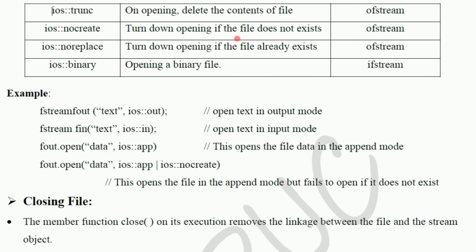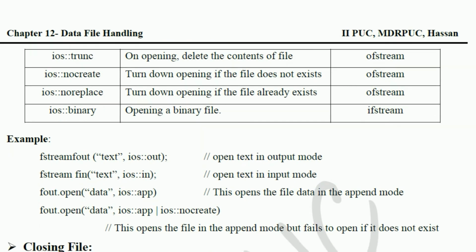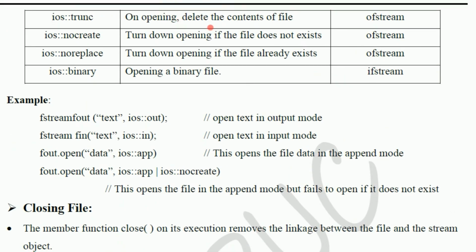Then we will use different modes here. ios::trunc, on opening, delete the contents of a file. If you take mode ios::trunc, that means if the file already exists, maybe the text.txt is there in the drive, it deletes it and creates a new file. ios::nocreate, turn down opening if the file does not exist. ios::noreplace, turn down opening if the file already exists. ios::binary, opening a binary file. In this way we can select different modes.